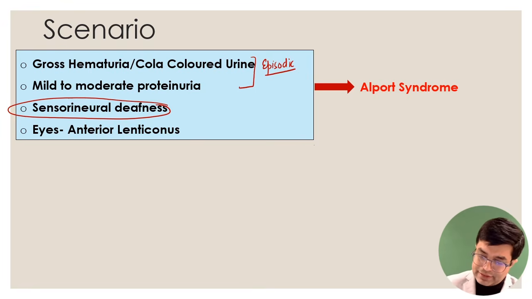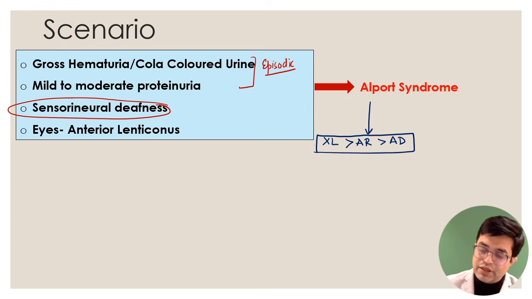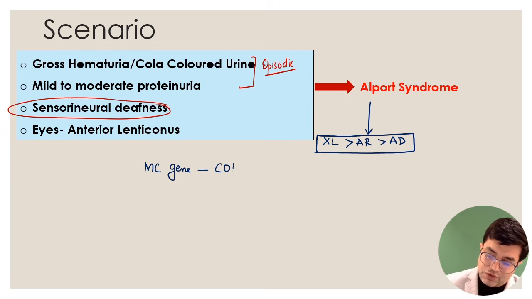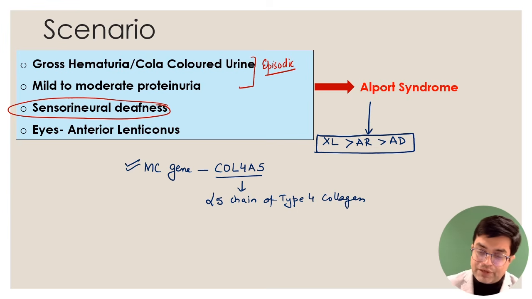Alport syndrome, let us discuss a few points. X-linked inheritance is most common, followed by autosomal recessive, followed by autosomal dominant. Some sporadic cases have also been known to occur. But remember that 80 to 85% of patients show X-linked inheritance. And what is the most common gene involved in producing Alport syndrome? It is the COL4A5 gene. What is the COL4A5 gene? It codes for the alpha 5 chain of type 4 collagen. There are other genes also involved, but this is the most common gene involved in producing Alport syndrome.